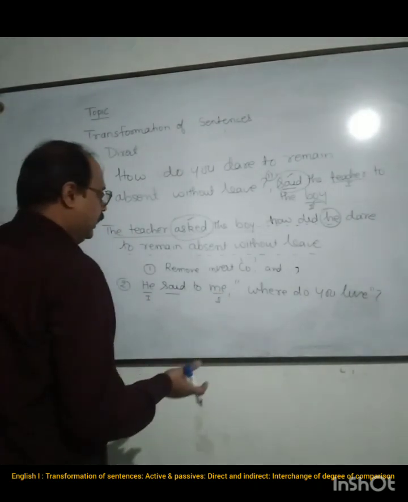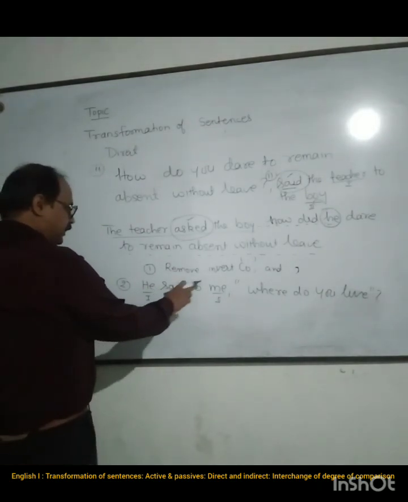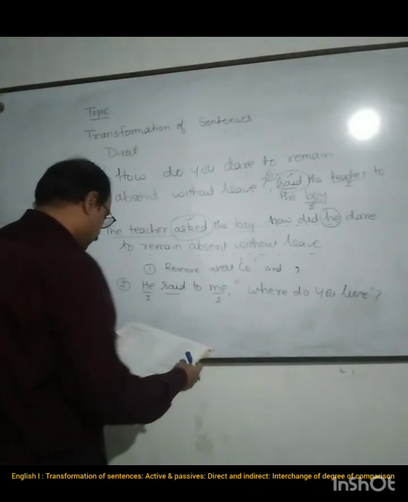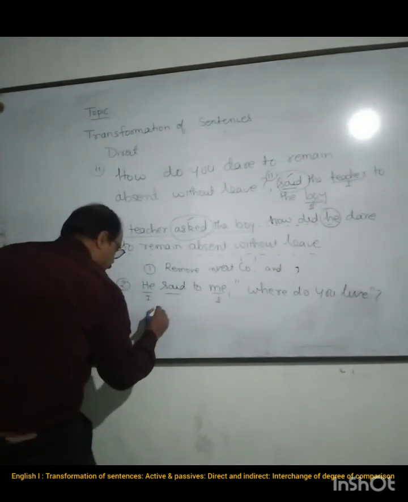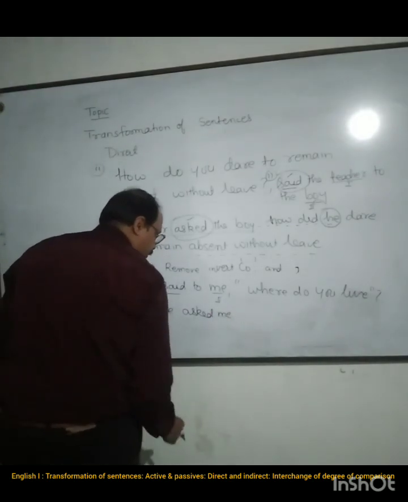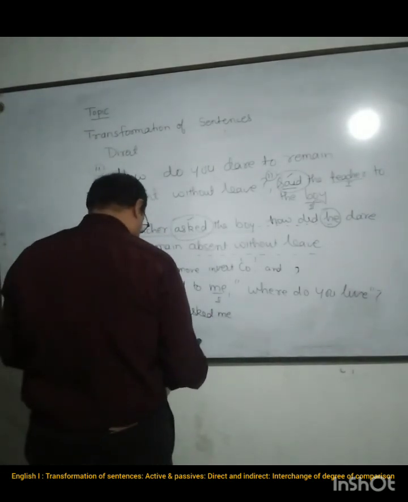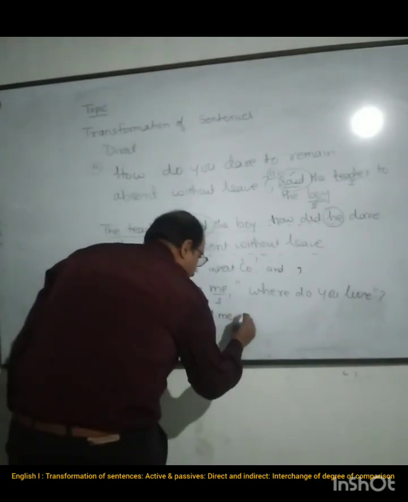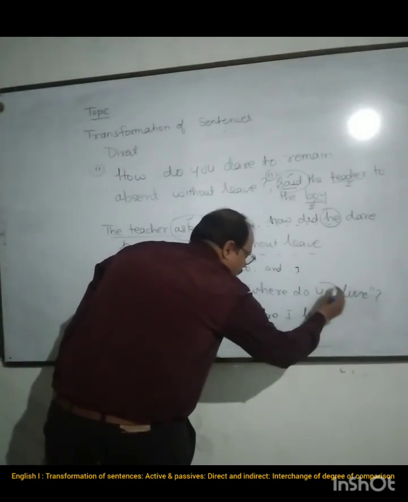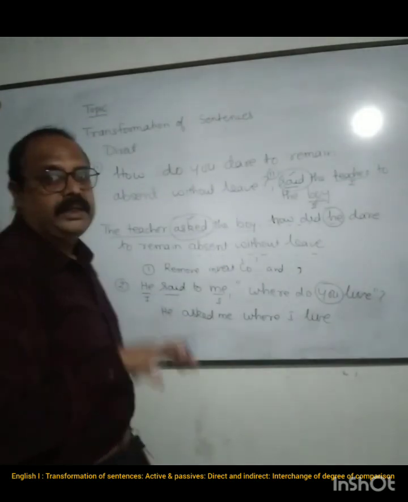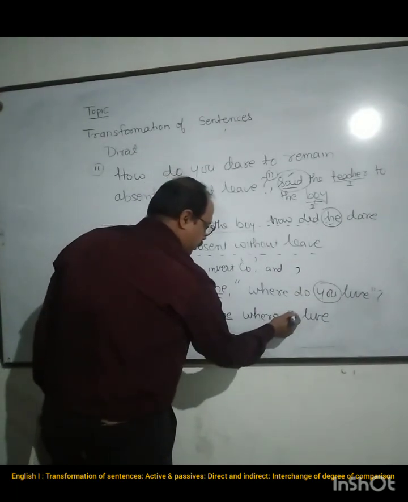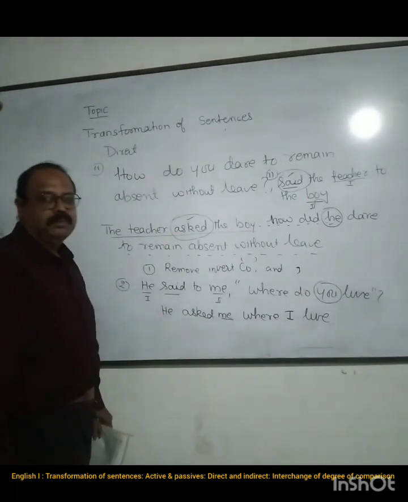Again, now what we have to do? He said to me. Here again, what can we use? He asked me. What will it become? He asked me. This much is already given. Then again we have removed the inverted quotes. He asked me where I live. You has become I. Where do you live? Where I live. He is asking me. So you can see over here that again this you has changed into I. Change of the pronoun is there.